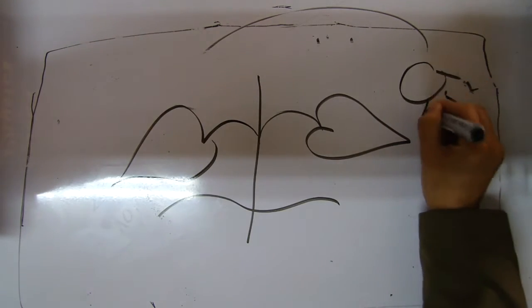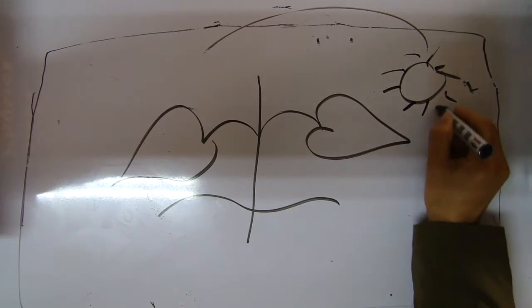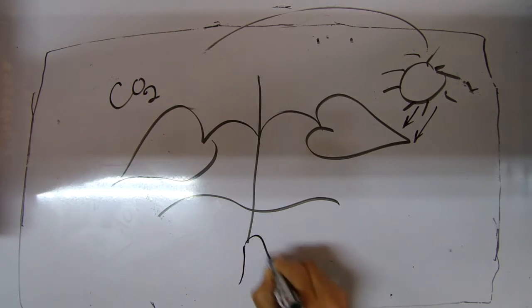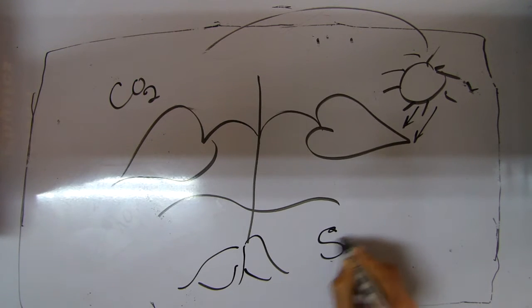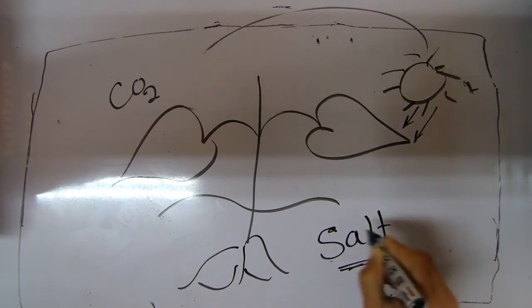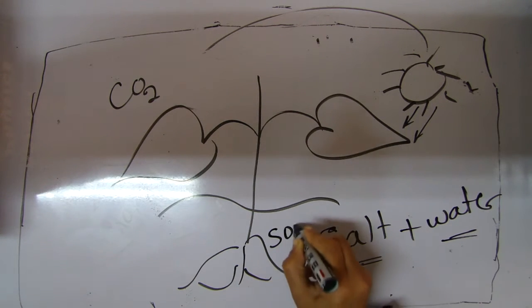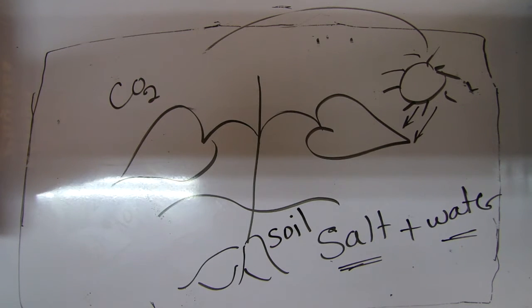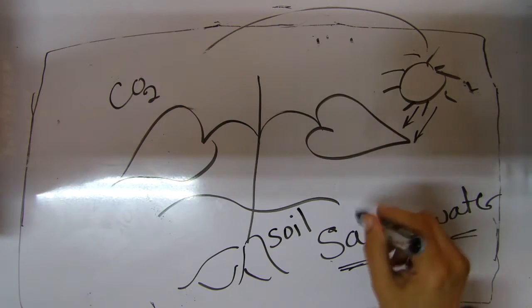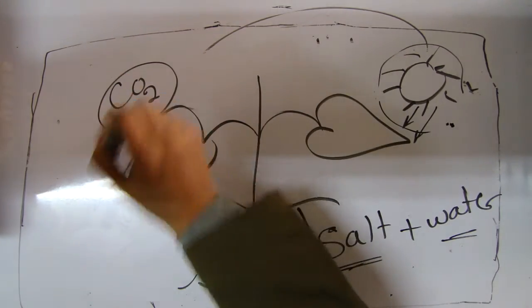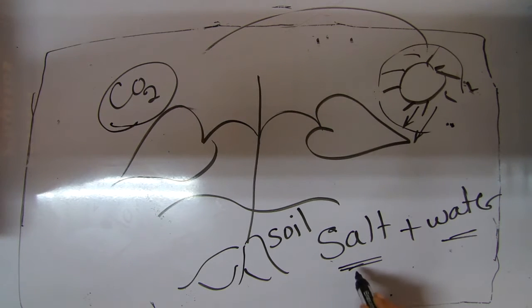It takes the light from the sun, takes carbon dioxide from the air, and takes mineral salt and water from the soil to make photosynthesis process.